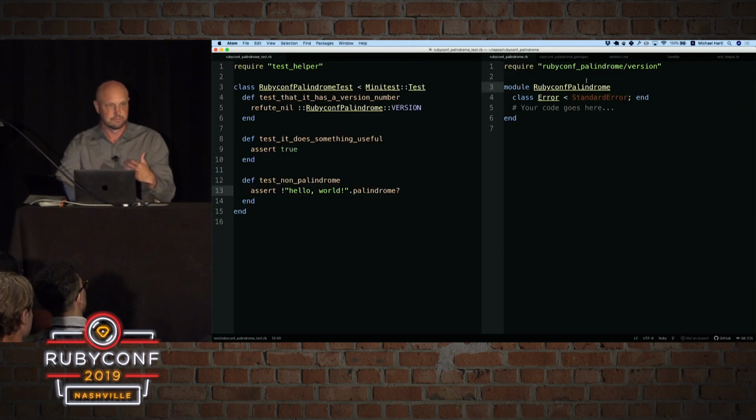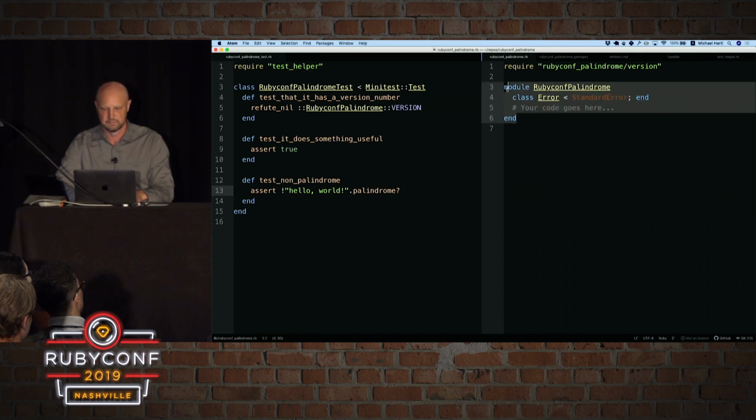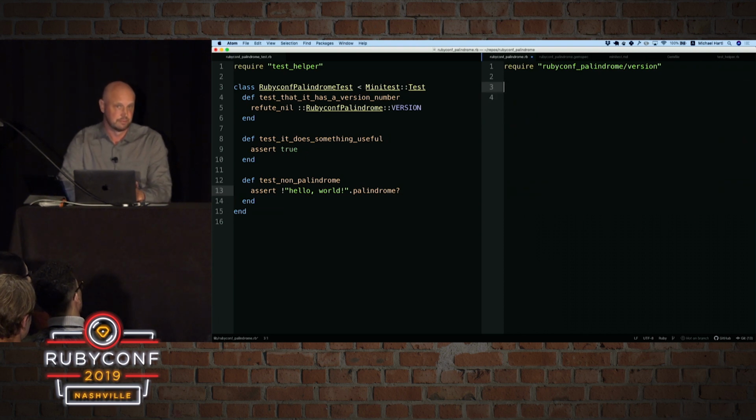And so with test-driven development, where we go red, green, what we do is the minimum necessary to get this to pass. So over here, let's look at the application code. Here, this is a module. We're not going to talk about modules today. This is covered in Learn Enough Ruby to Be Dangerous. In this case, we're just going to do what we did in the REPL. We're going to open the string class and add this method.